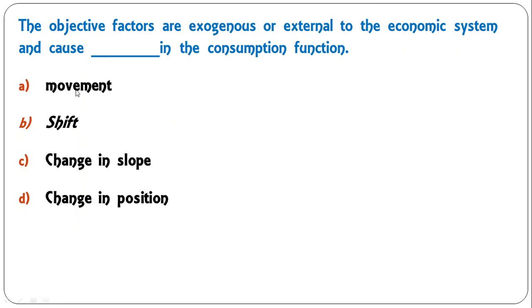So dear learner, the next question is: the objective factors are exogenous or external to the economic system and cause dash in the consumption function.